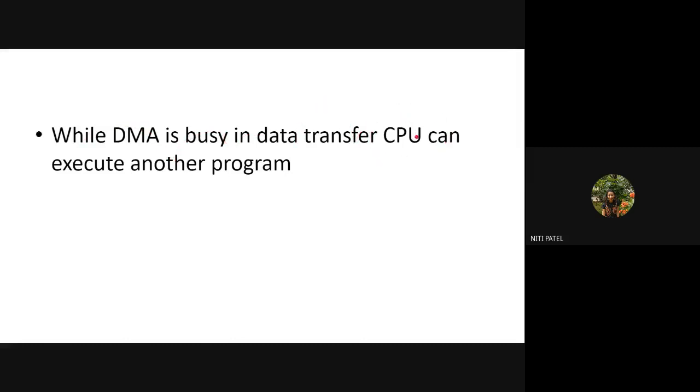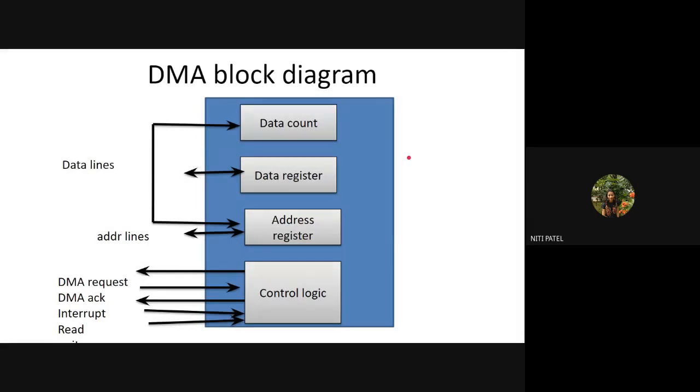So what is happening while the DMA is busy in the data transfer? What is CPU doing? CPU is not sitting idle, it is going and executing another program. Which means what? I am achieving multitasking and parallelism, by using the CPU for execution of another program, and by using DMA for the data transfer. So DMA does all the work of the CPU, and I can make my original CPU execute another program, achieving parallelism and improving the speed of the system. Okay, is this clear up till here?